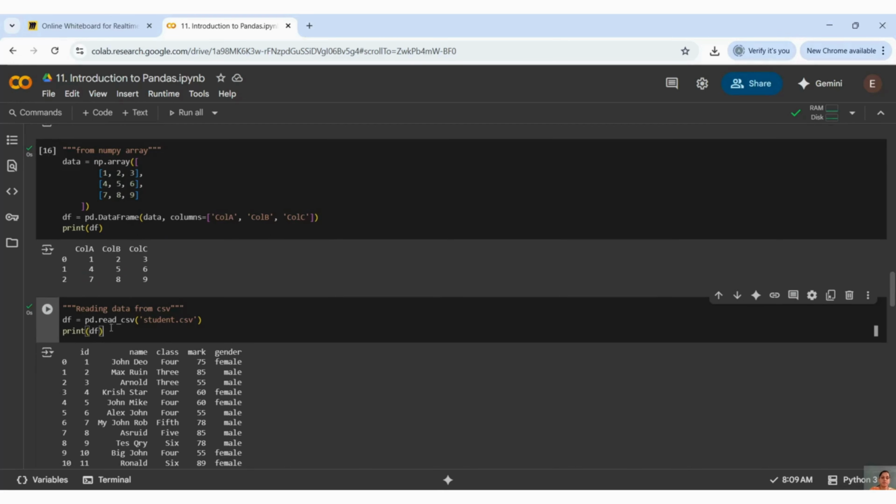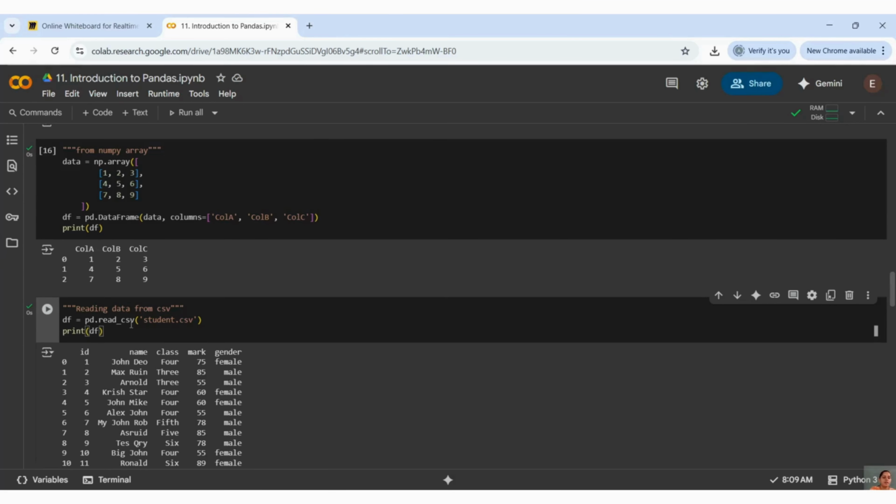Then we have one important concept, which we really have to do throughout our artificial intelligence journey. We have to read data from CSV, and I will explain it in more depth in our upcoming videos. But right now we will see how to get the CSV into your Colab and how to read it. If you load your Google Colab, or even Jupyter Lab, which I will show you in upcoming videos, most of the time we are going to work on either Colab or Jupyter Lab.